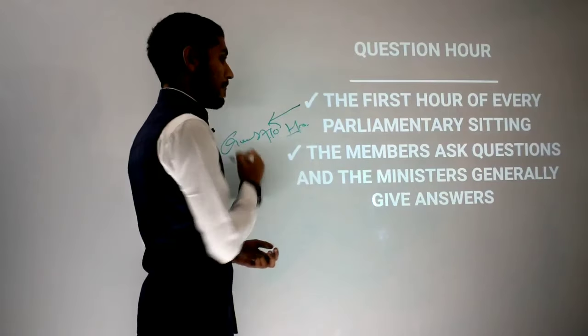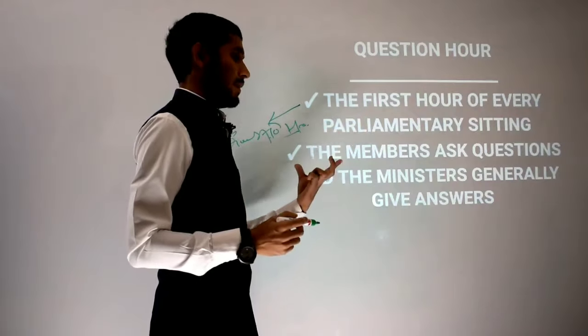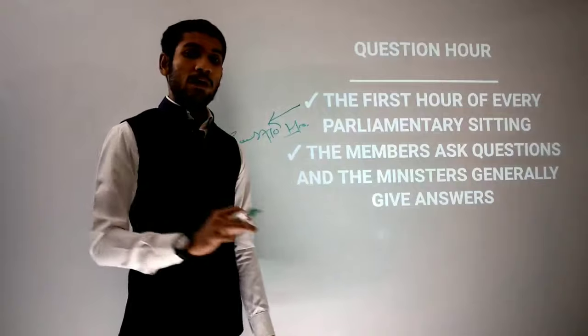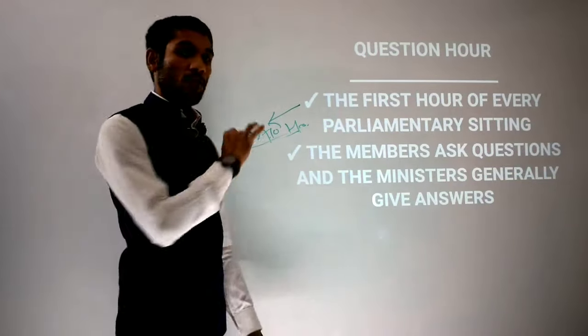It is the first hour of every parliamentary sitting. What happens in question hour?